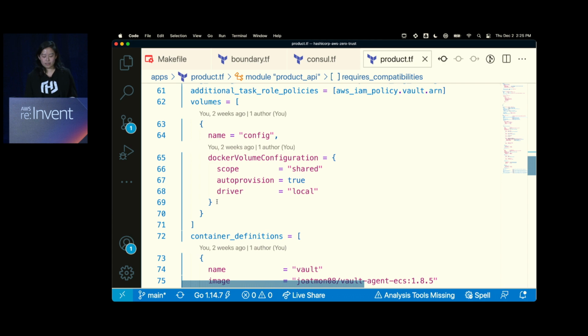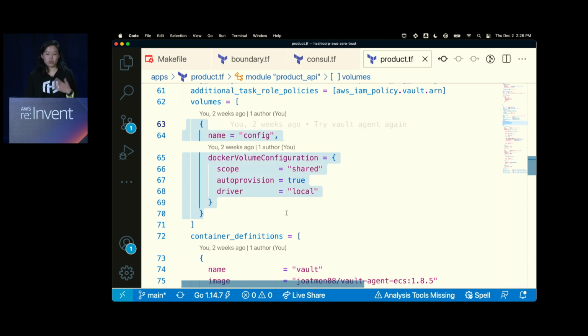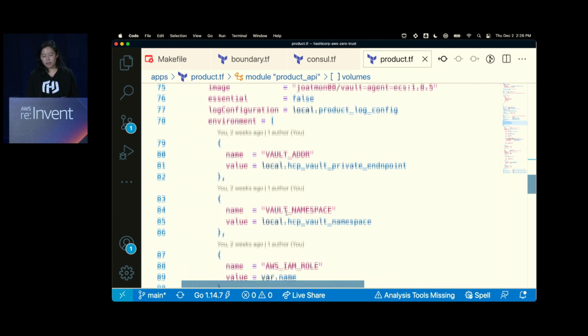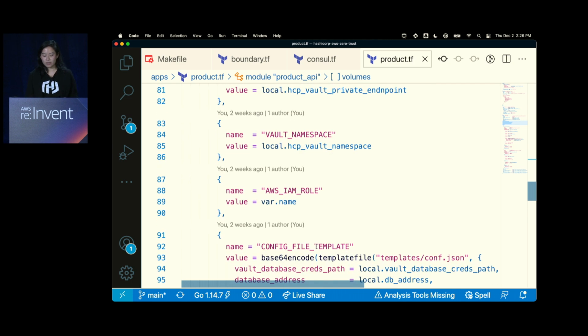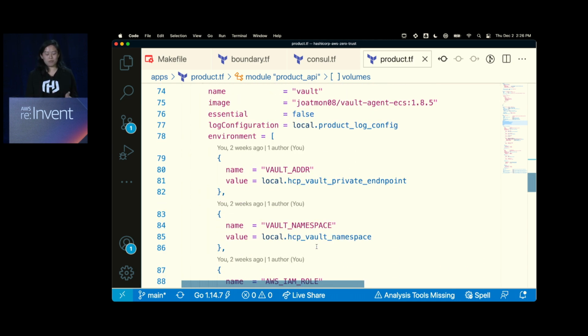Well, we did this automatically now. I added a volume to my task definition, and I'm using something called Vault Agent. Vault Agent will handle the authentication to Vault and then retrieve the credentials that you need and render it to a file.